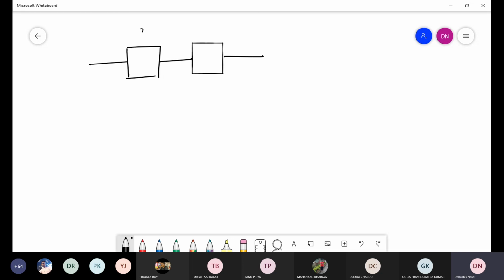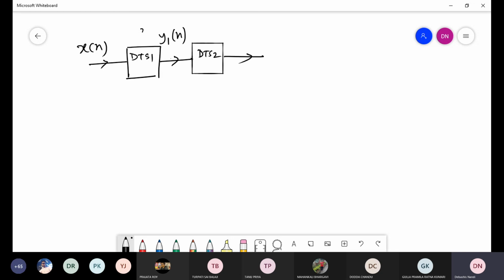Suppose this is system number 1, DTS1, and this is DTS2. I have two systems cascaded, and suppose you are applying some input xn to DTS1, and the output of DTS1, I am giving some suffix, y1n.